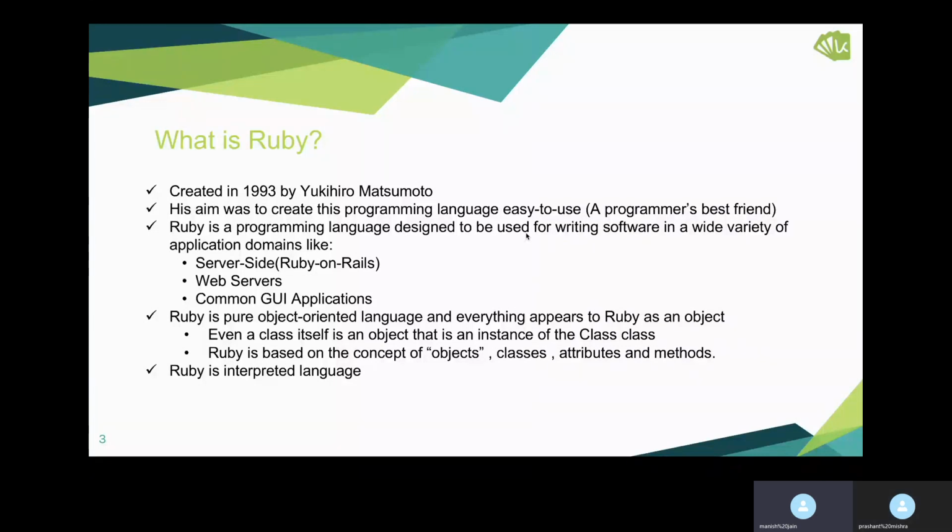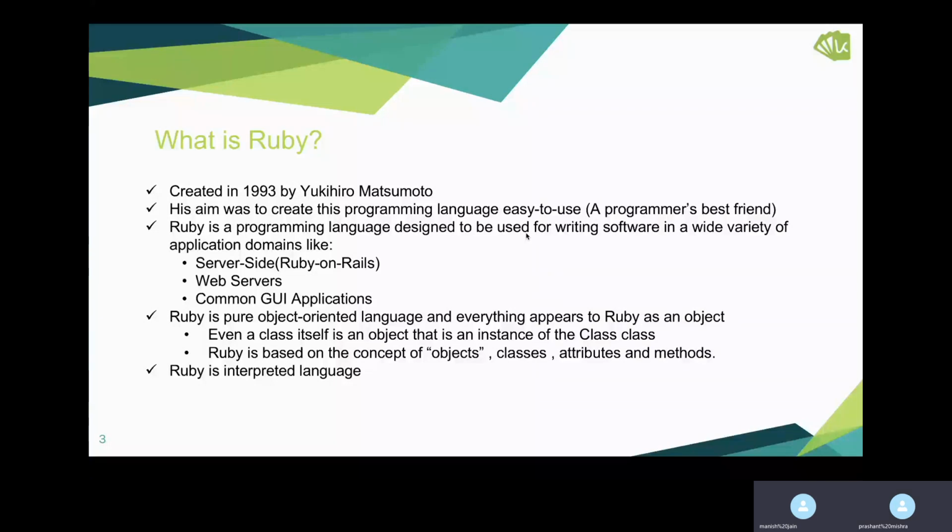Ruby is a pure object-oriented programming language. Everything appears to Ruby as an object. Even the class itself is an object. Even the instance of the class is also an object. Ruby is based on the concept of objects, classes, attributes, and methods, and Ruby is an interpreted language, so there is no compilation required to run the Ruby code.